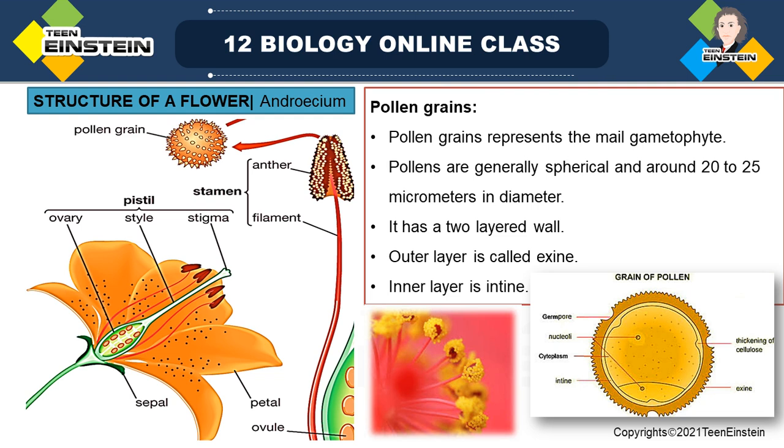In each microsporangium you can see thousands of microspores, otherwise called pollen grains. Each sporogenous cell undergoes meiotic division and gives rise to four pollen grains, so thousands of pollen grains are formed inside that microsporangium.